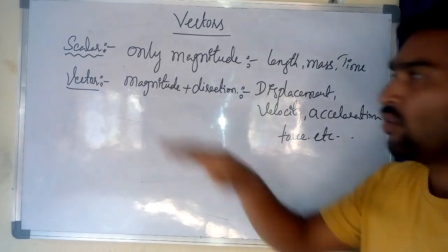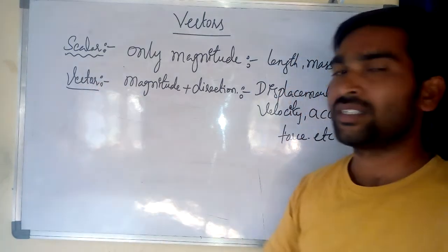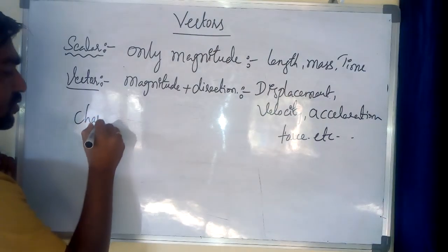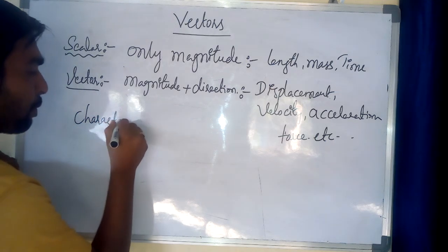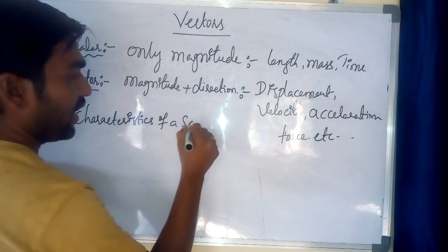Now we'll discuss the characteristics of a scalar and the characteristics of a vector. First, the characteristics of a scalar.